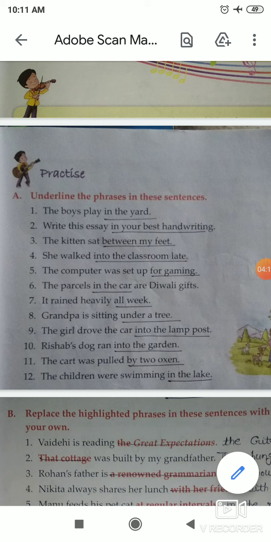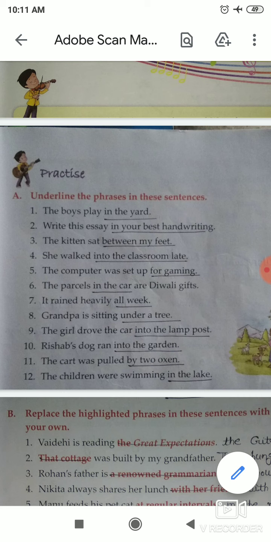Now next, number 8. Number 8 is: grandpa is sitting under a tree. Which part of the sentence is the phrase here? Here under a tree is a phrase. You have to underline under a tree because this is a phrase.